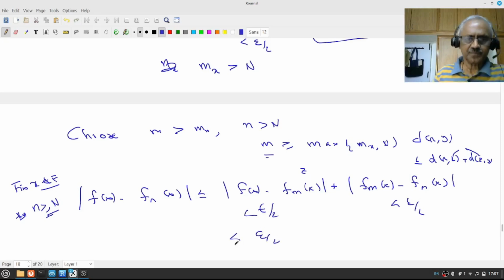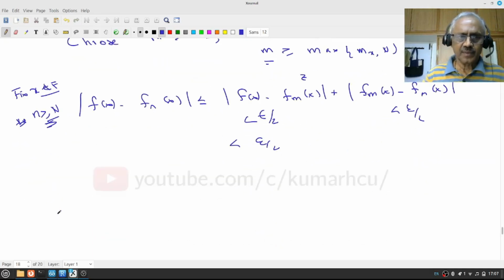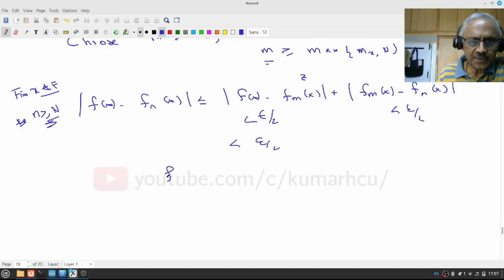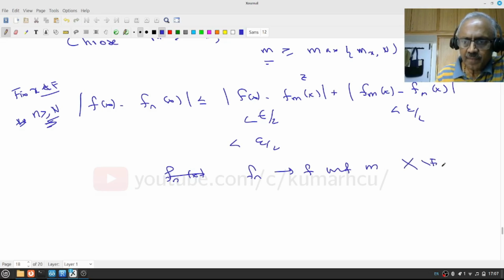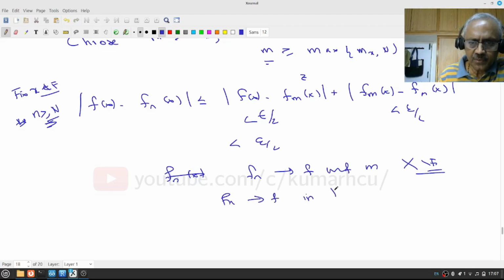This is true for all n greater than or equal to N. Therefore, what I have shown is that f_n converges to f uniformly on the complement of E. And in particular, f_n converges to f in L supremum, sorry, L infinity.